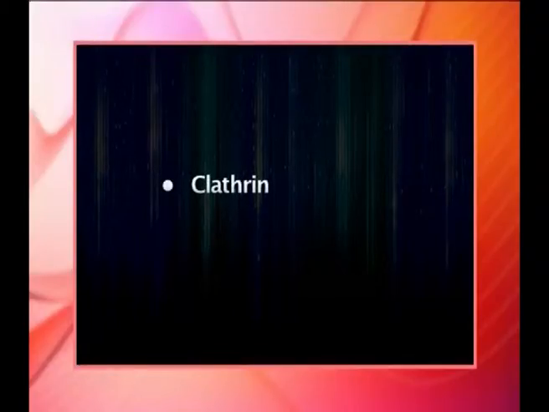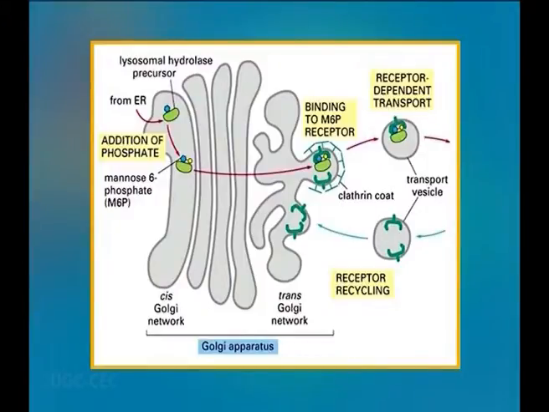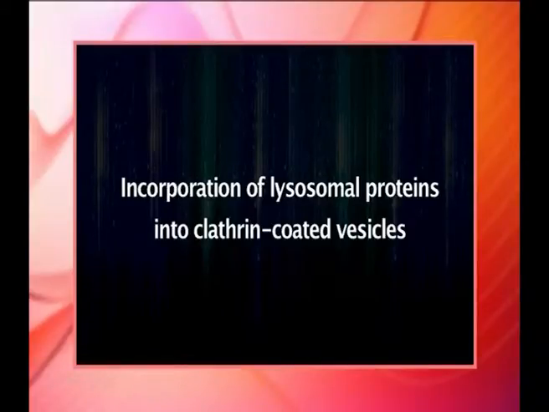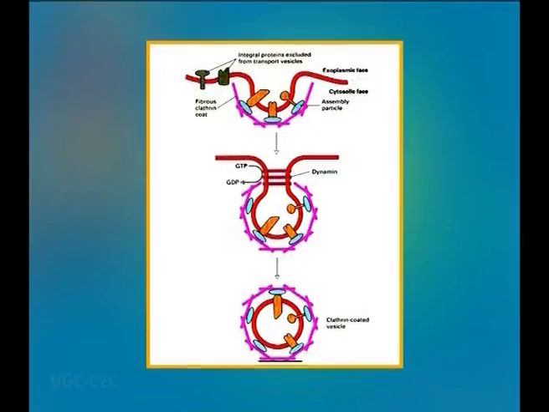The coats of clathrin-coated vesicles are composed of 2 types of protein complex, clathrin and adapter proteins, which assemble on the cytosolic side of membranes. The binding of clathrin to membranes is mediated by a second class of proteins called adapter proteins. Incorporation of lysosomal proteins into clathrin-coated vesicles: proteins targeted for lysosomes are marked by mannose-6-phosphate, which binds to mannose-6-phosphate receptors in the trans-Golgi network. The mannose-6-phosphate receptors span the Golgi membrane.